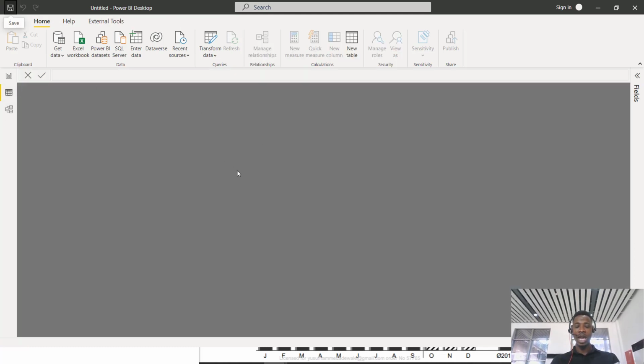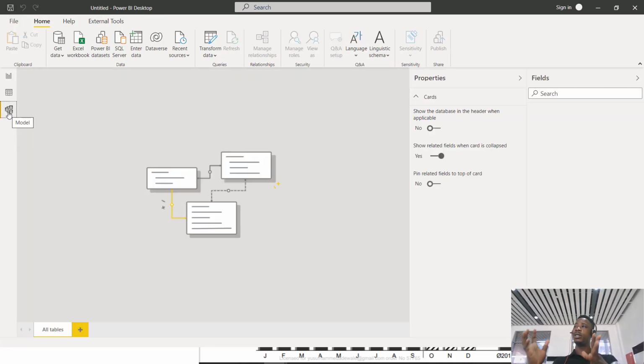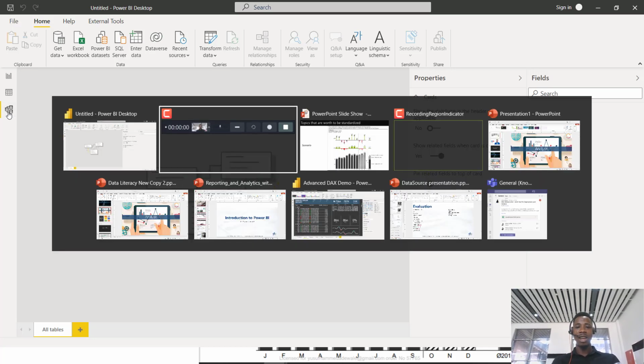If the data has been plugged in here, I'll show you a Power BI report that already has data in it. Then we build a data model. A data model simply means connecting different tables together. So we are connecting table 1 to table 2 and table 2 to table 3, connecting them together. That is what that is. And let me show you a quick report that has Power BI open already.